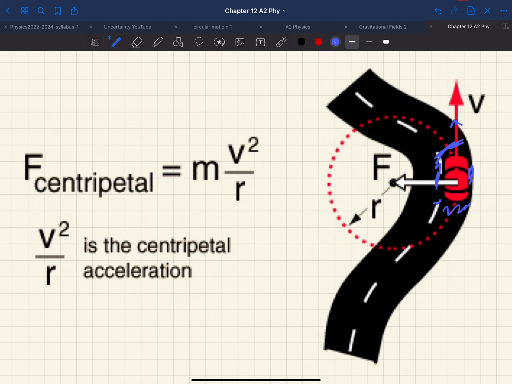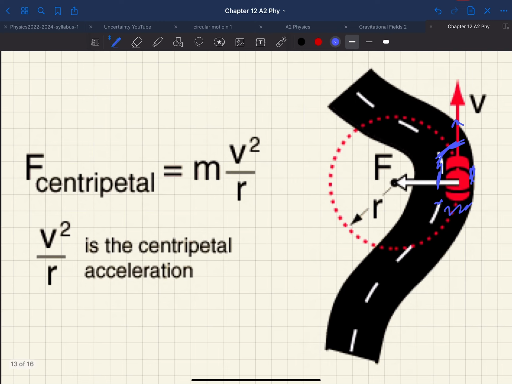But if the car is taking a turn, it means that there is a frictional force between the tires and the road. This frictional force between the tires and the road is the force which is acting as the centripetal force.